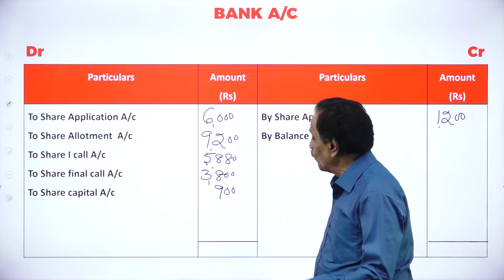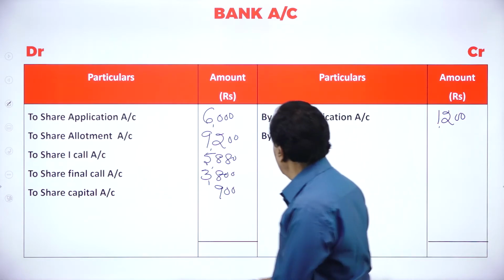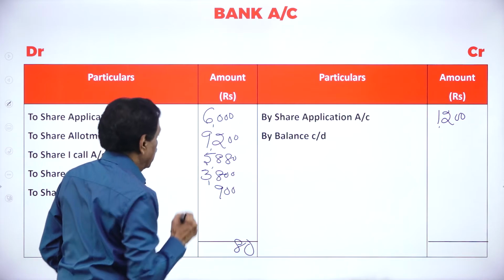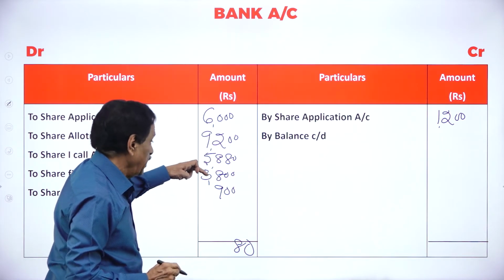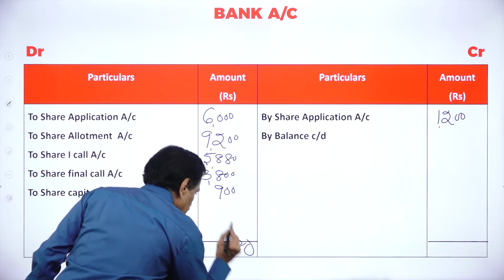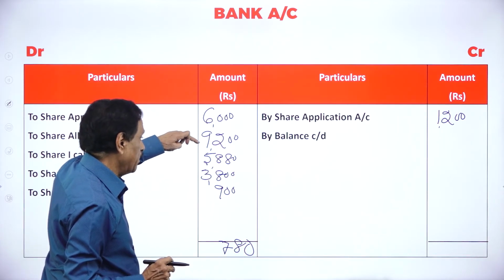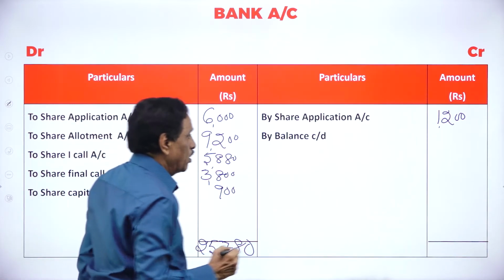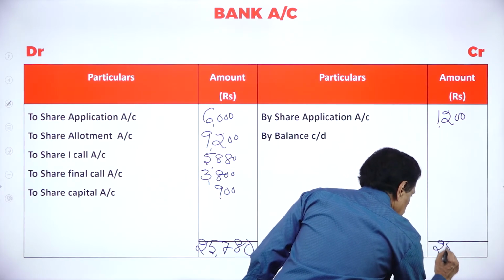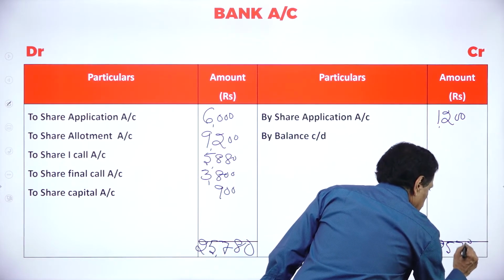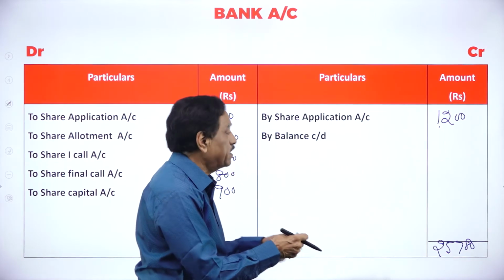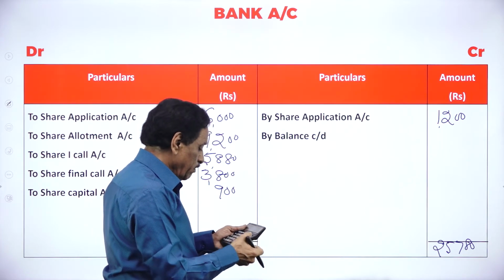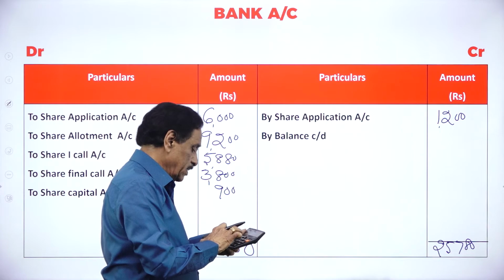So if you go one by one here, first one is 0, then this is your 8, then 2 plus 8, 10, 18, 9, 27, 2 plus 6, 8, 9, 17, 22, 25. 25,780 total amount. Out of 25,780, you got 25,780.